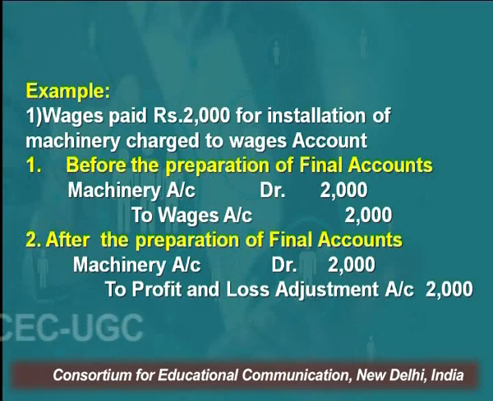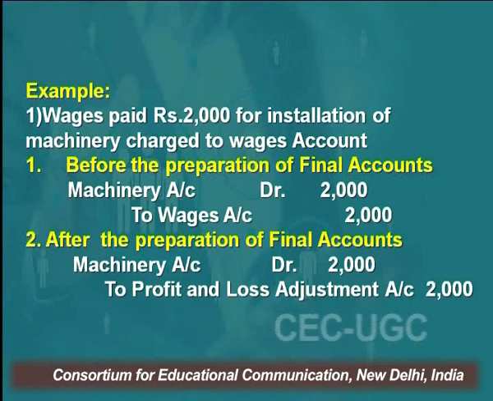So now to rectify, we have to do the reverse. The wages account was debited by mistake, now we have to rectify it. We'll reverse it, we'll make it credit. The rectified entry is machinery account debit to wages account.